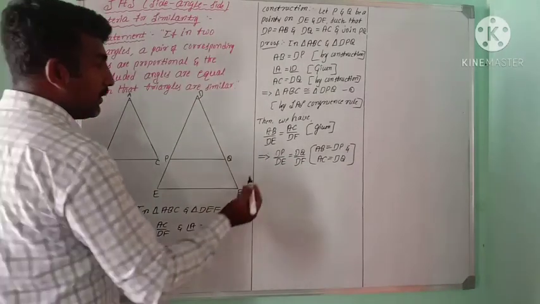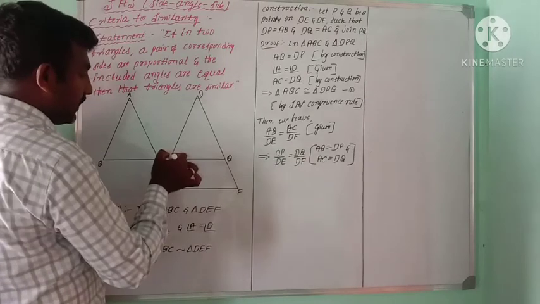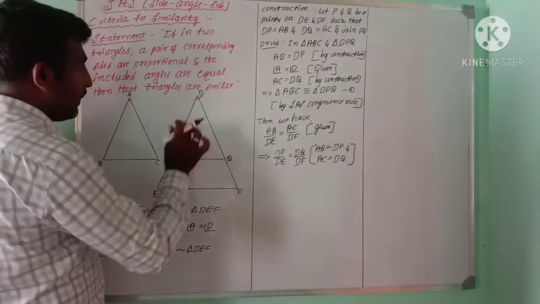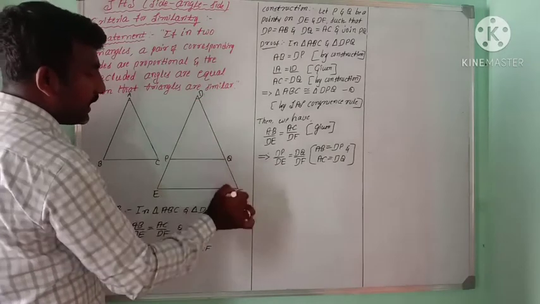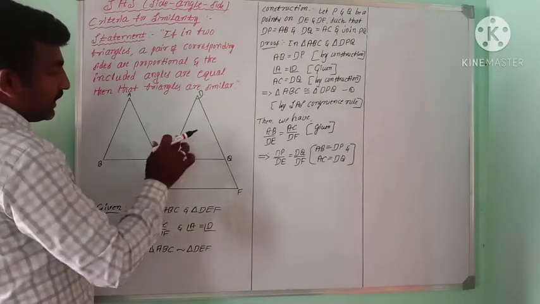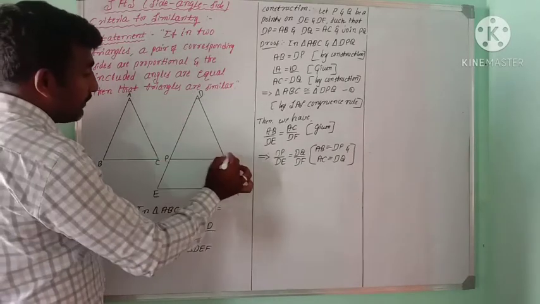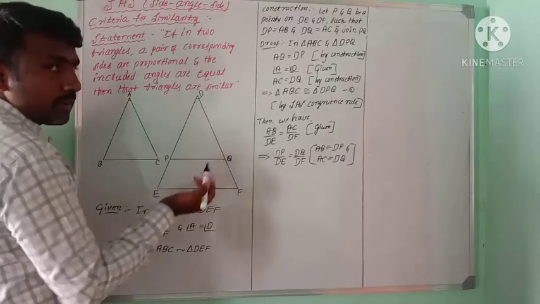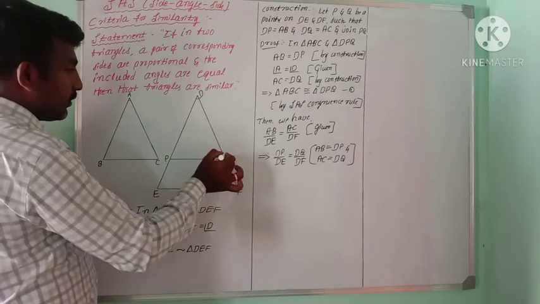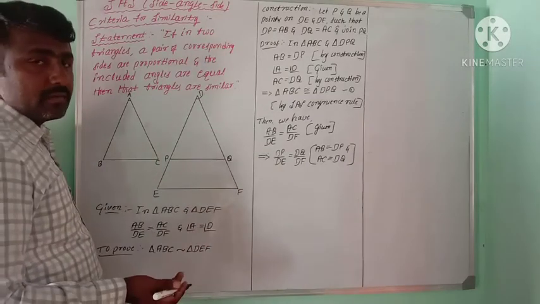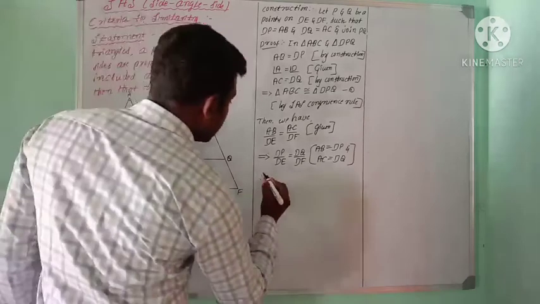Now we observe DP by DE is equal to DQ by DF. It shows that in this triangle a line PQ divides the other two sides proportionally. Which theorem? The converse of Thales theorem,